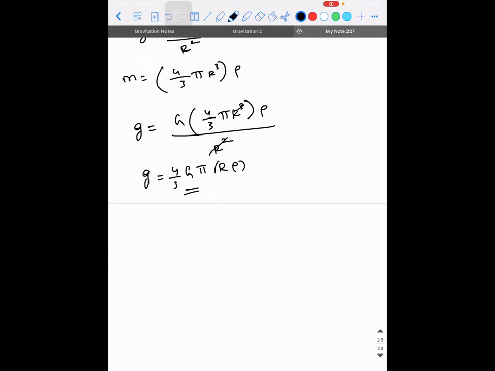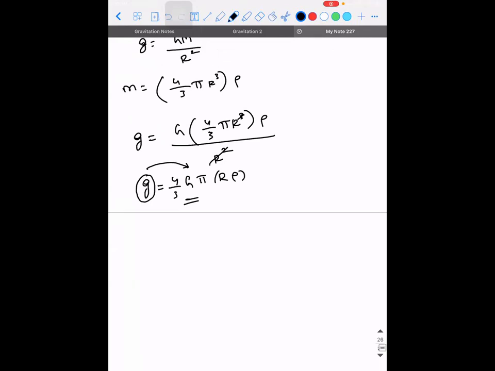So observe. The acceleration due to gravity on any planet can be written in terms of its density like this. That is 4 by 3 times G into pi into R into rho. Since in this problem radius is our issue, but acceleration due to gravity is given, we can write radius as 3 by capital G into pi, into small g divided by rho. Does this make sense?